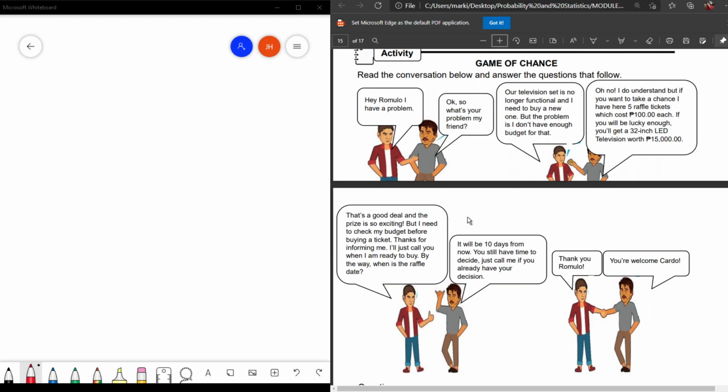We have Romulo and Cardo, and they're talking about television raffle tickets. You are already familiar with those raffle tickets, right? It's not new to us, even in every barangay or any lottery, like the lotto. That is an example, so that we can relate.